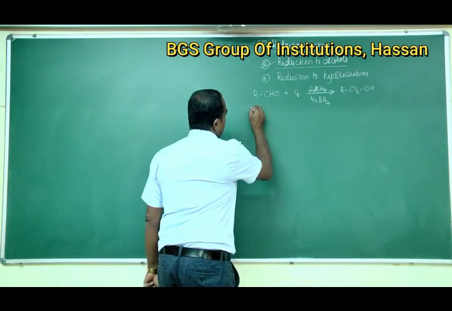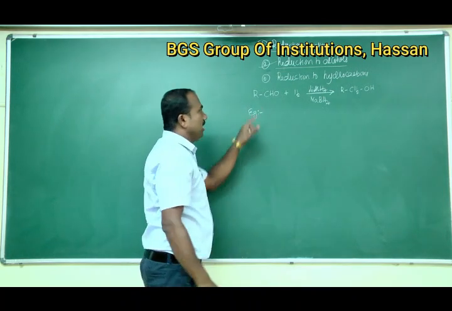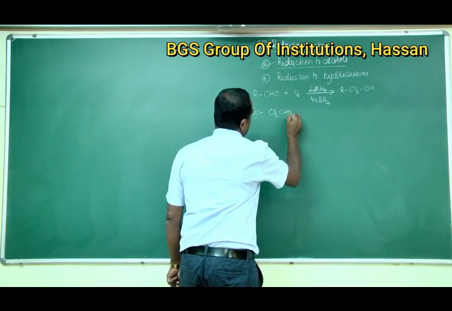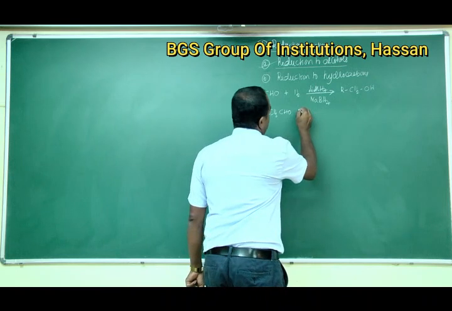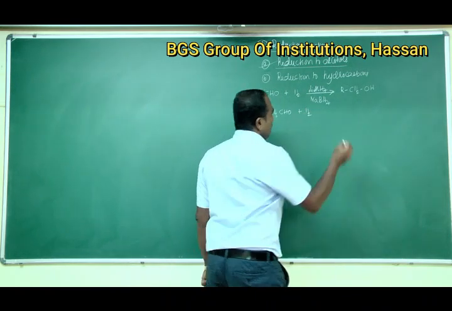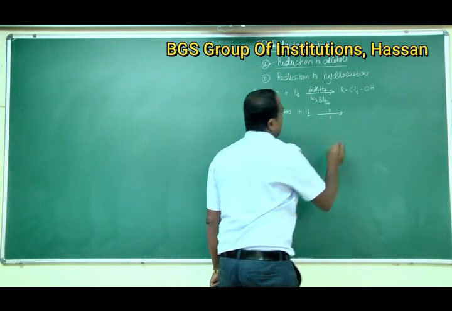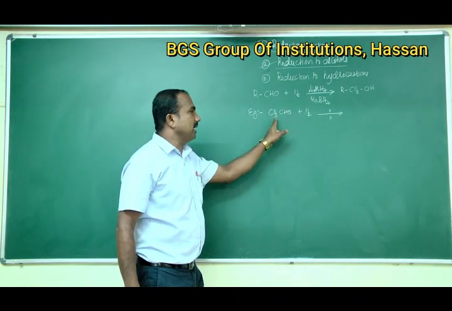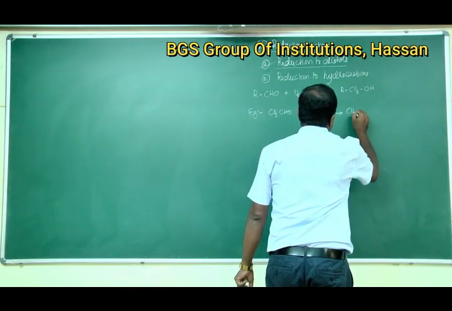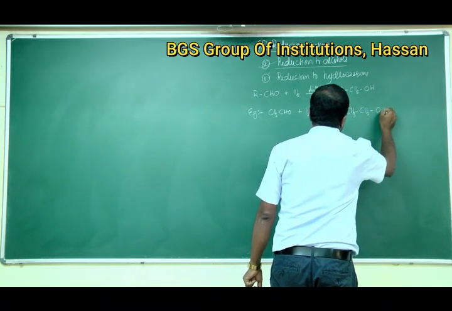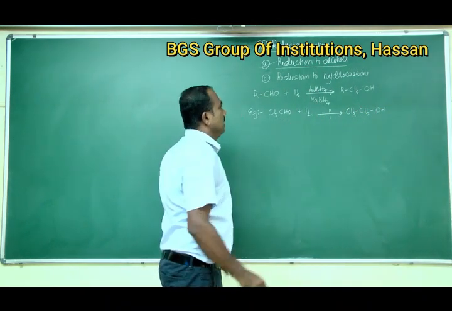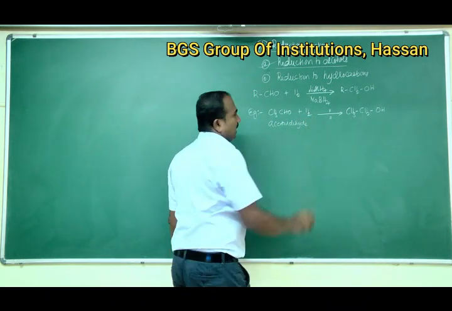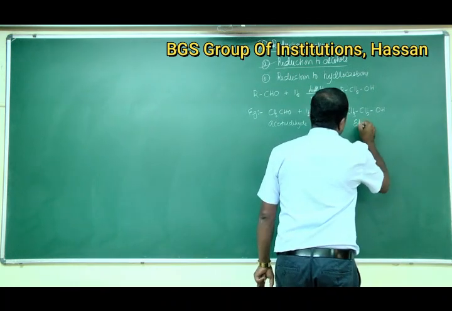So an example for this reaction is, take the aldehyde acetaldehyde, CH3CHO. Acetaldehyde on catalytic hydrogenation in presence of suitable reducing agents like lithium aluminum hydride or sodium borohydride gives CH3CH2OH. This is acetaldehyde, which on catalytic hydrogenation gives ethyl alcohol.